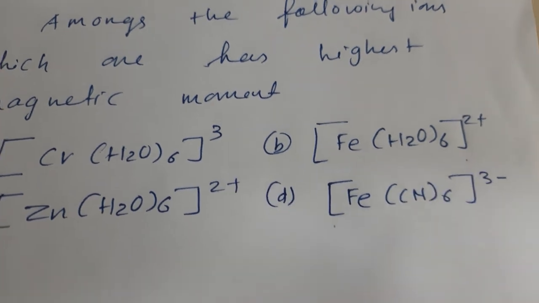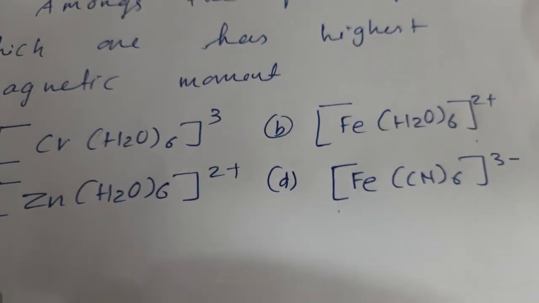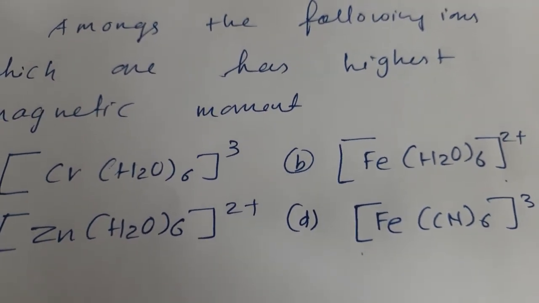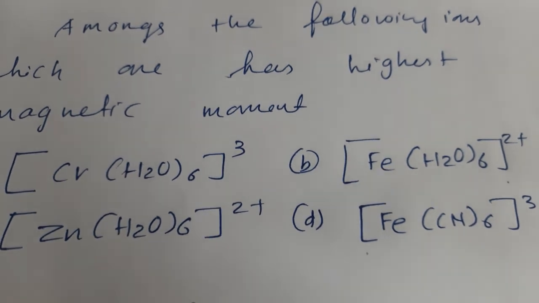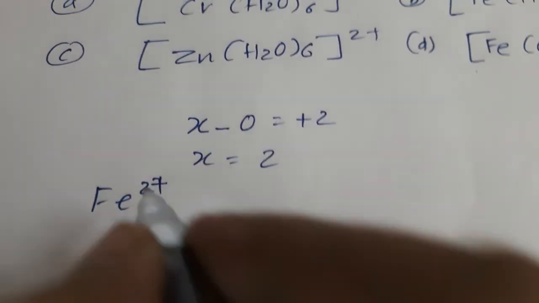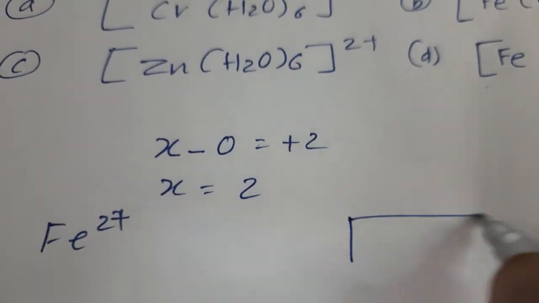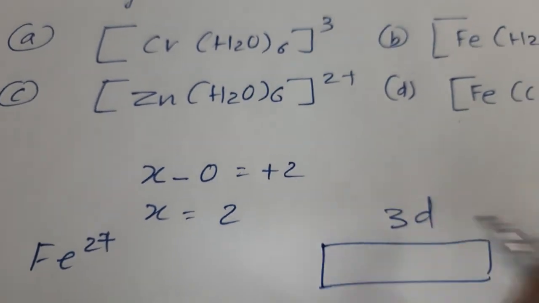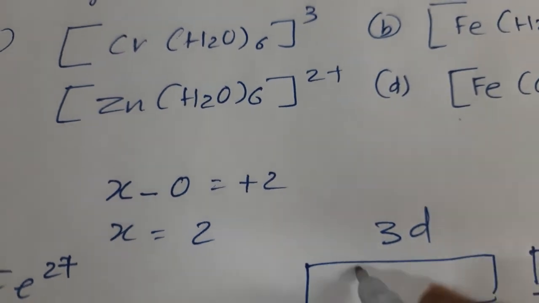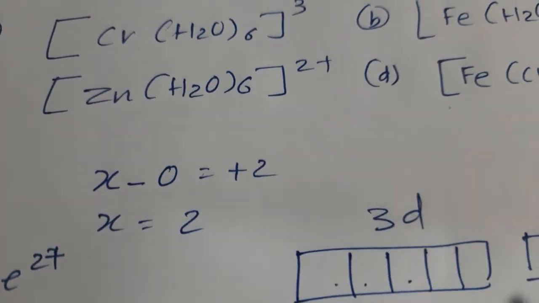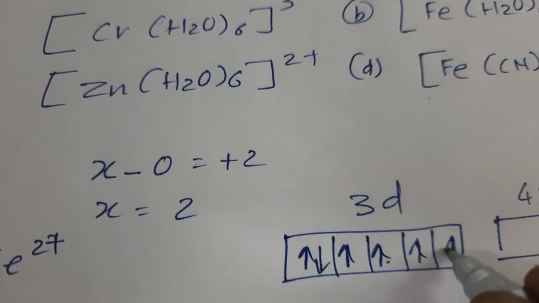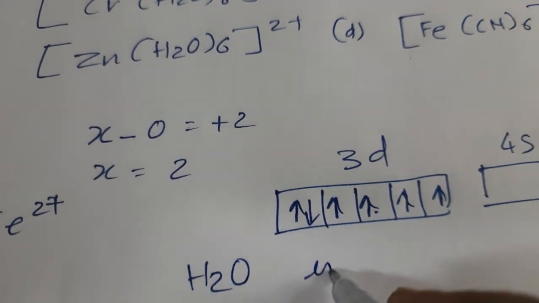Okay. How will you calculate? Fe(H2O)6 2 plus. So x minus 0 is equal to 2. So x is equal to 2. Therefore Fe 2 plus, and what is Fe's atomic number, beta? 26. So 26 means 3d6, and 4s will be empty. How many are there in 3d? 6. 1, 2, 3, 4, 5 and 6. H2O is a weak ligand.